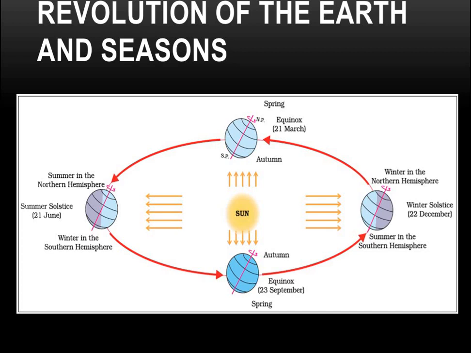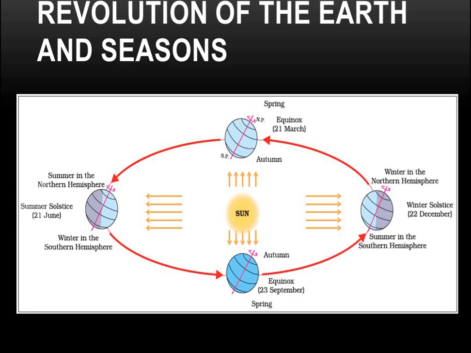And the seasons, if you see, on 21st March, spring is there in the northern hemisphere and autumn is there in the southern hemisphere. And in the opposite direction, on 23rd September, in the northern hemisphere we have the autumn season, and in the southern hemisphere they experience the spring season. These two positions are known as equinox, when the days and nights are equal in both the hemispheres, northern as well as southern.